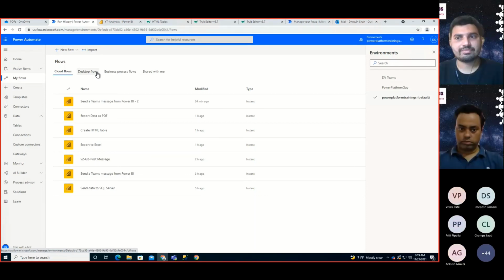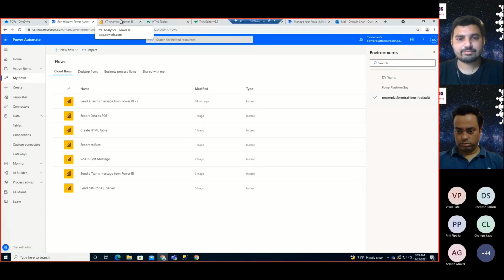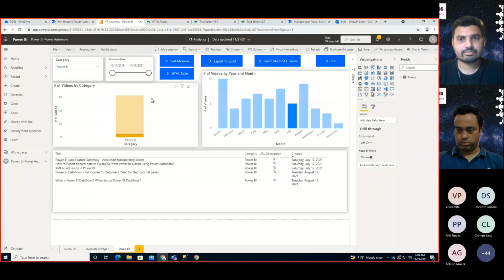Before I leave, another thing that most people are asking about this integration is, does it support scheduled flows? So no, at this moment it is not supporting any scheduled flow, because this is another area which most clients are asking about, that this filtered dataset should be sent automatically at a specific time interval, like every day or every week. This is something which is not supported at this moment. You can only create an instant flow when you want to use this Power BI to Power Automate context. So this is all about this integration piece.